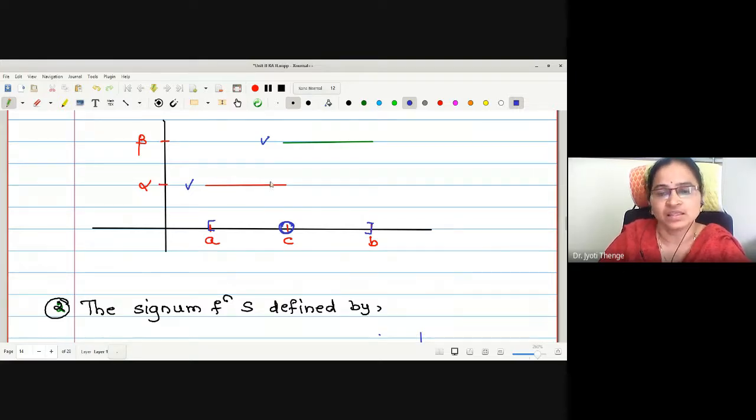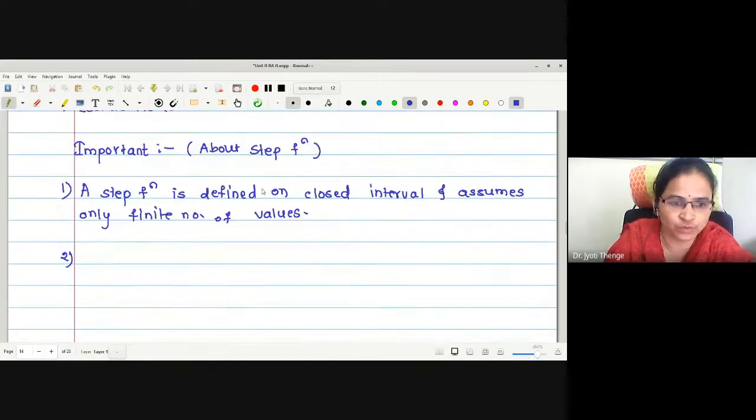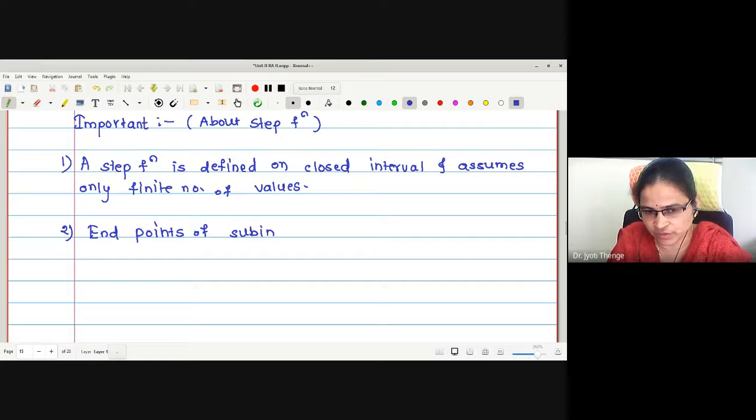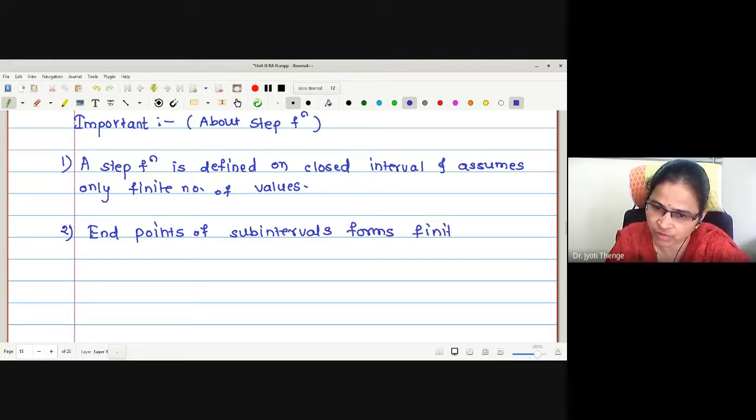Therefore, if I write the set of discontinuities, may I say the set of discontinuities has a finite number of elements? The set of discontinuities, the endpoints of the subintervals, forms a finite set of discontinuities, right?